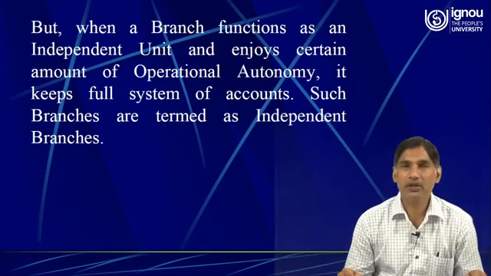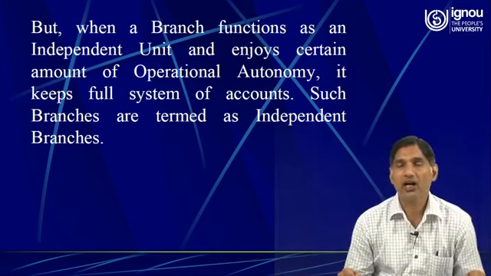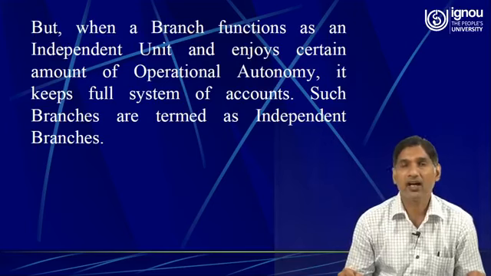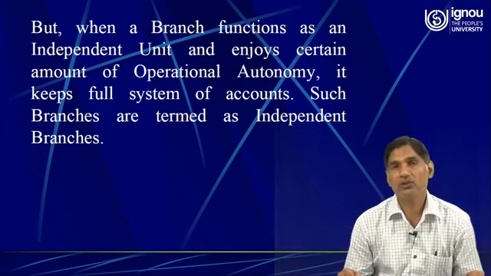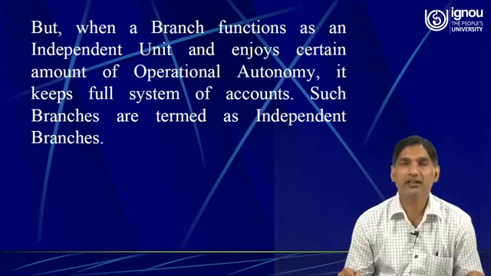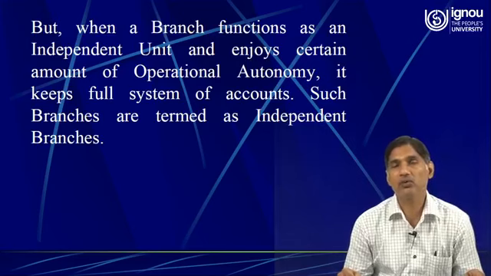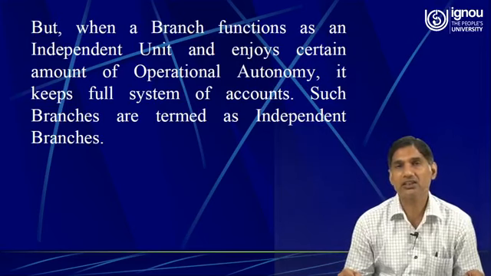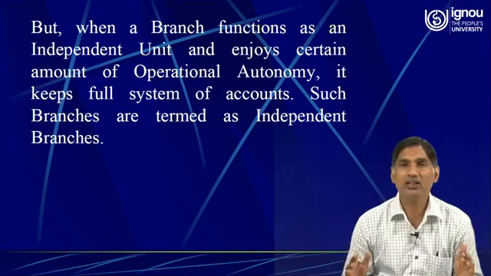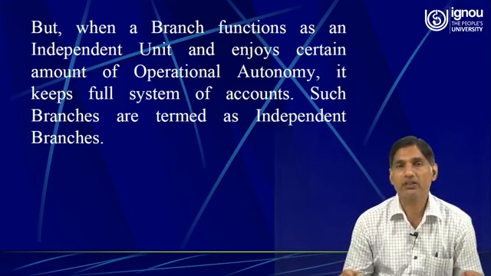So today in the present session, we will discuss how the independent branches carry out their operations, how the transactions are recorded, and how the books of accounts are maintained in the books of the independent branches, where the branches have a certain amount of autonomy. Keeping that autonomy into consideration, what sort of transactions can they record in the books of account, and how are they recorded? All these operational things we will discuss in today's session.